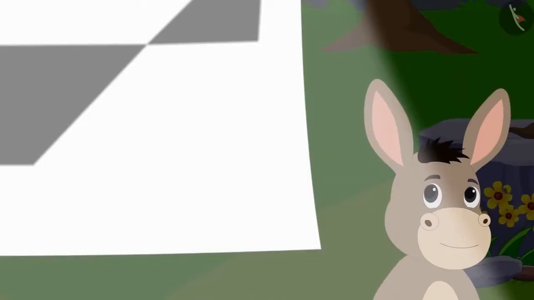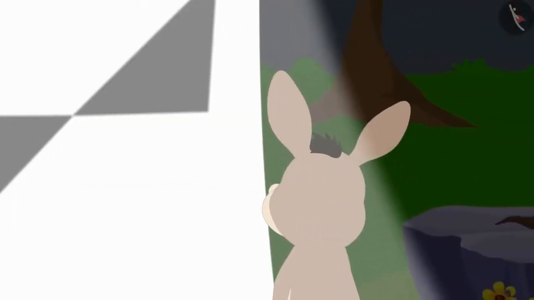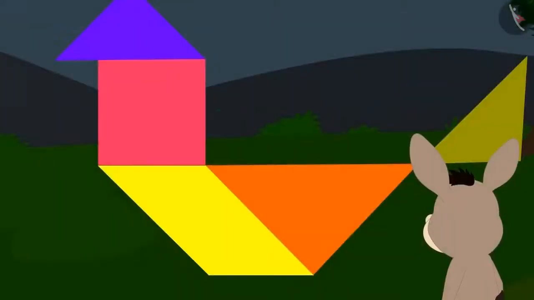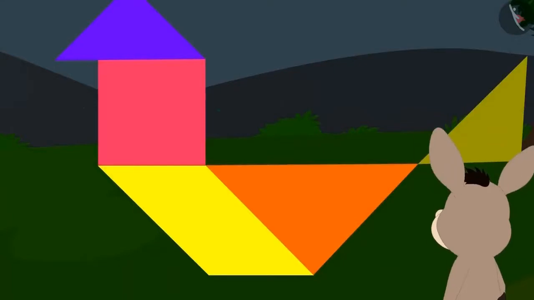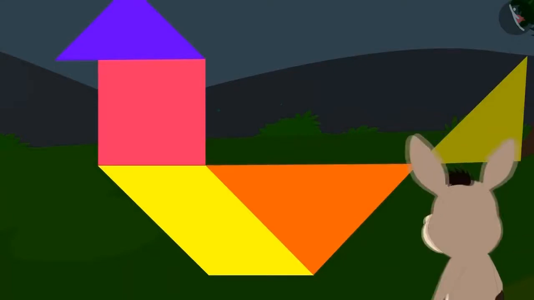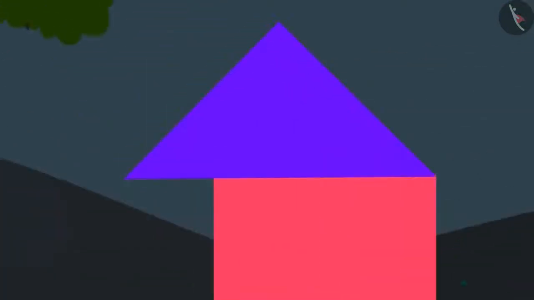When everybody had gone from there, Bhola quietly went behind the curtain. Do you know what he saw there? There was no giant bird behind the curtain. There was only a bird shape made out of pieces of paper.